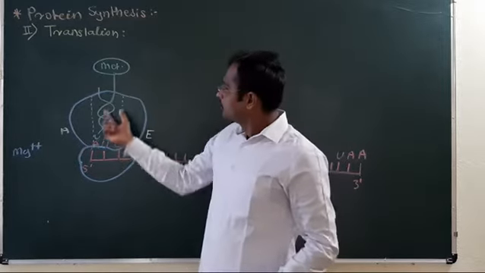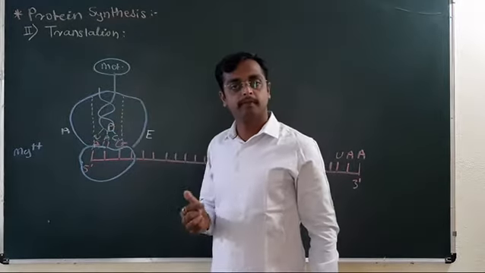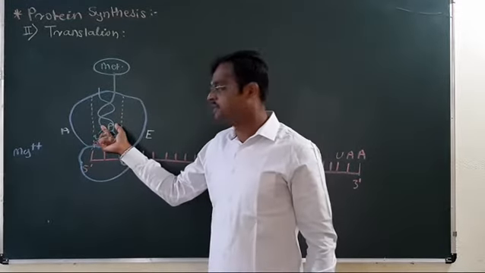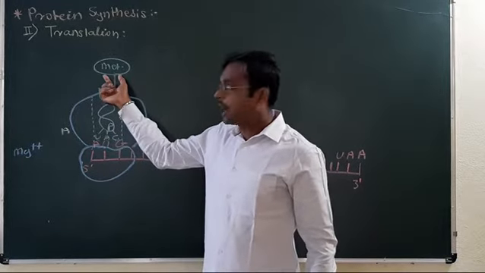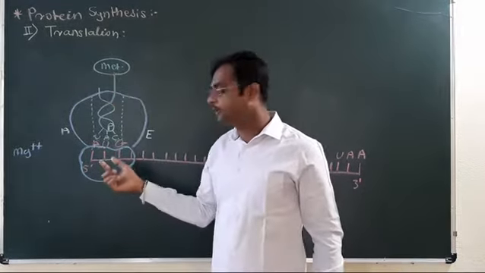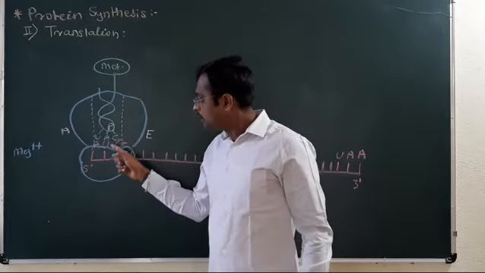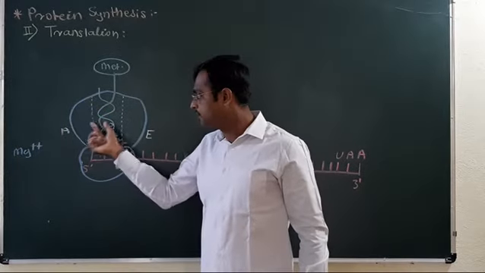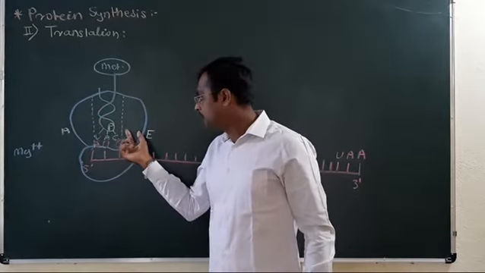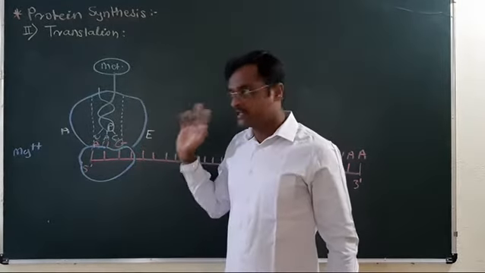This activated tRNA brings the first amino acid, and the first tRNA will directly come to the P site. The later tRNA will first arrive at the A site, then be shifted to the P site, and the empty tRNA will leave the ribosome from the E site.